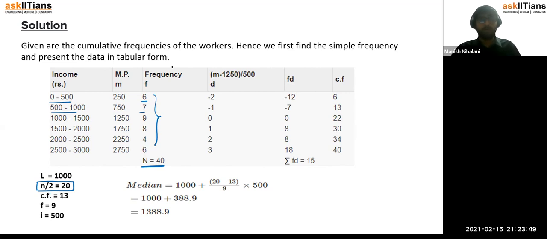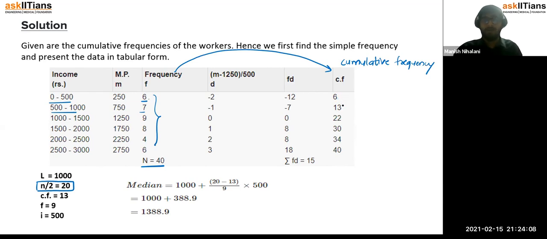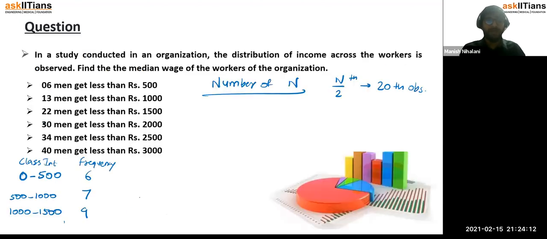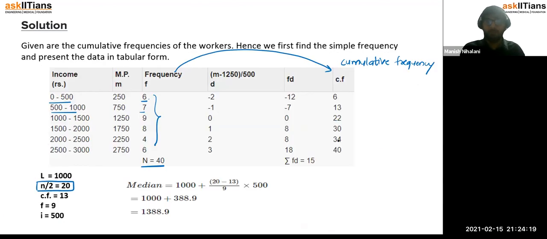For that, after the frequency column you need to create the CF. What was CF? Recall, it was the cumulative frequency, right? So you would say 6 men are below 500 income, 13 men, and so on. So it is quite given: 6, 13, 22, 30, 34 and 40. This is the cumulative frequency column ka entry.